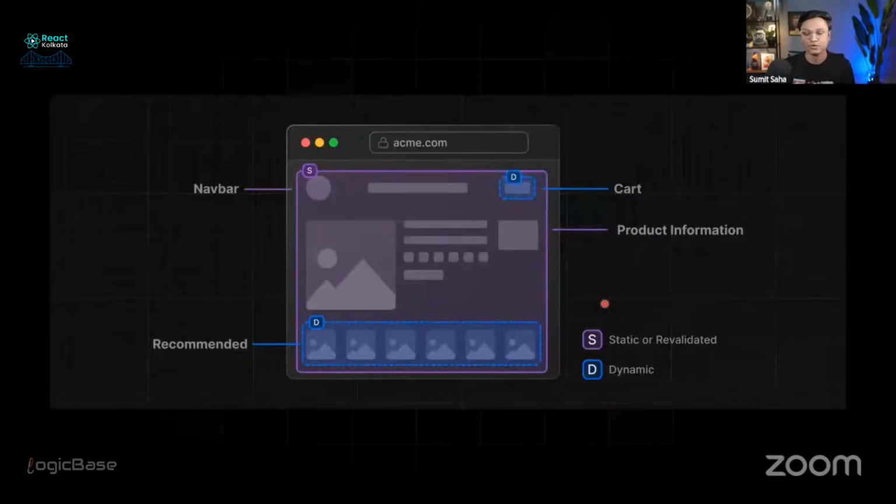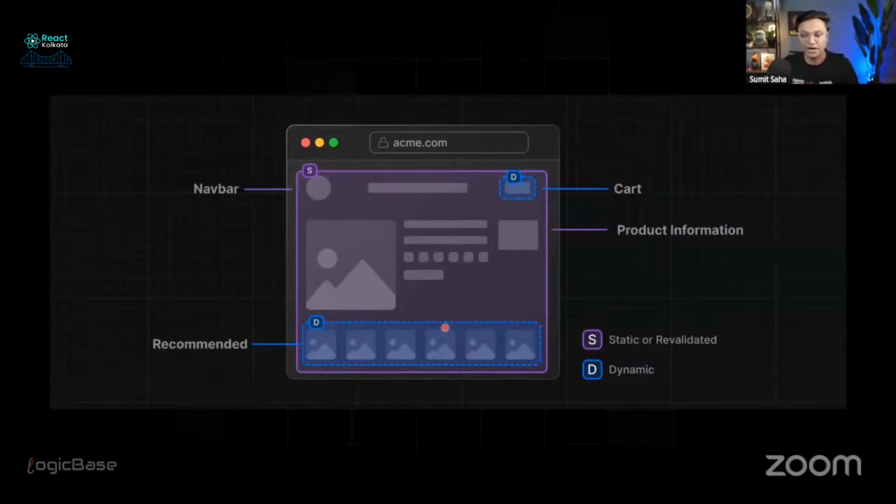So, for example, let's get back to this example again. Now, with cache components, this pink area will be rendered from the build-time HTML output. Okay, this pink area will be rendered statically at build time, and when a user requests this page, this will be cached, and the cached resource can be served from the CDN or any content distribution network. Okay, and these dynamic areas will be streamed in.